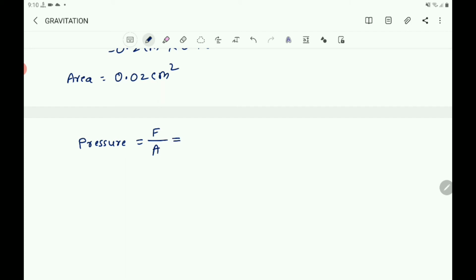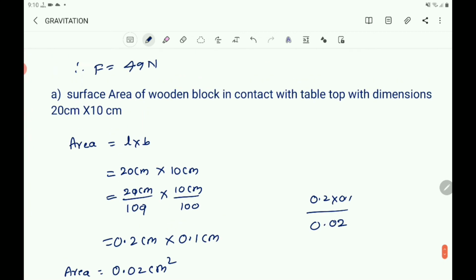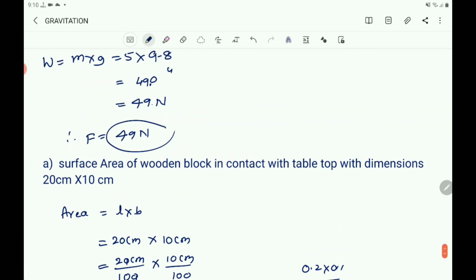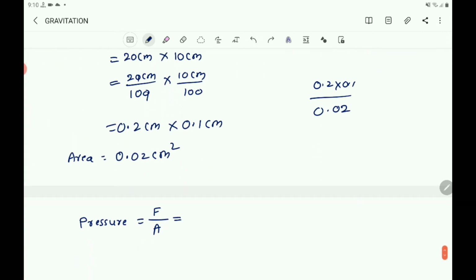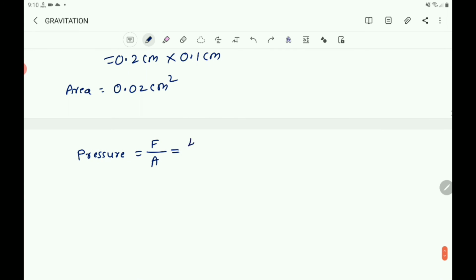F is, you got here, that is 49 N. Then you write 49 N by 0.02 m square. Then you can write 49 by 0.02 means put 4900 by 2 N by m square.